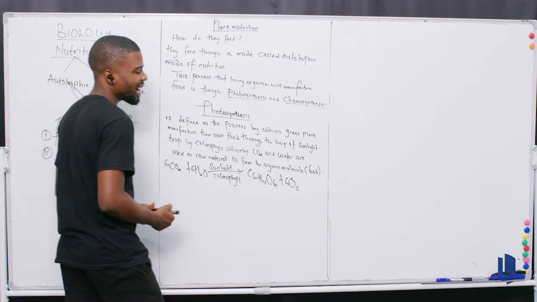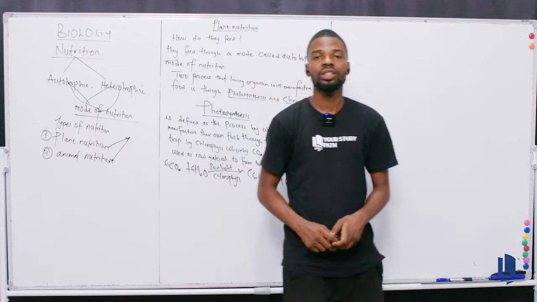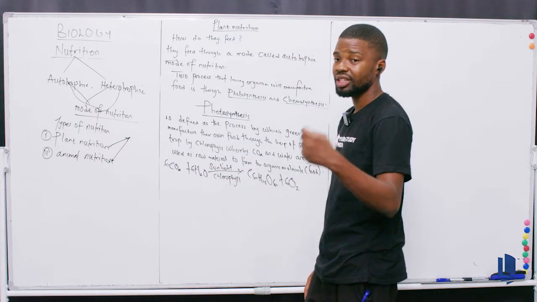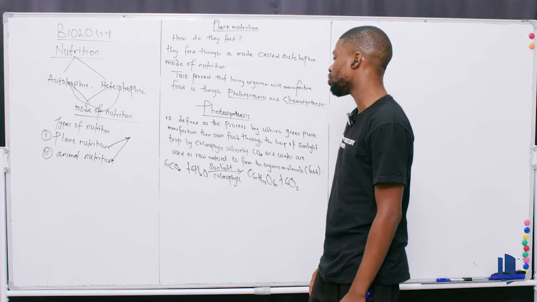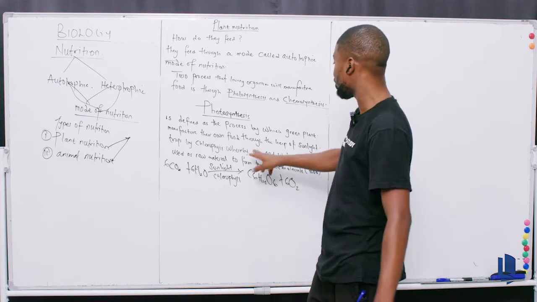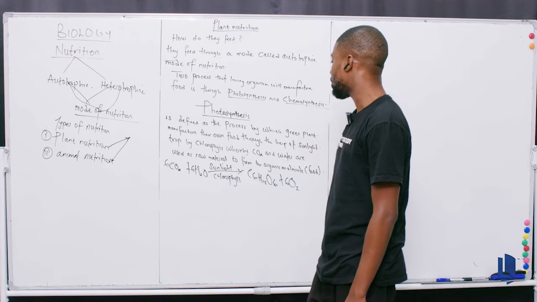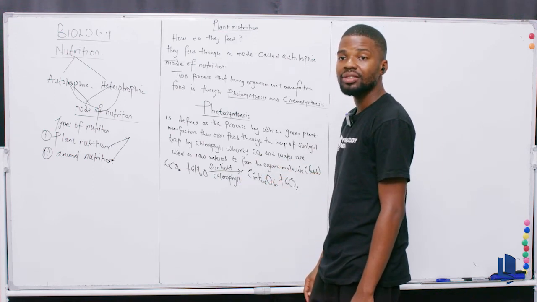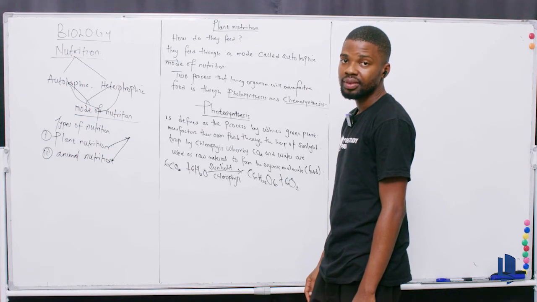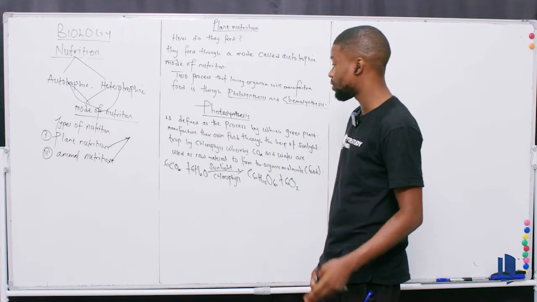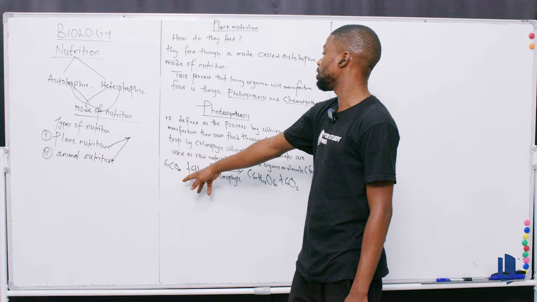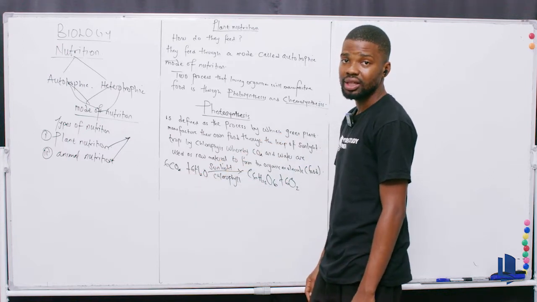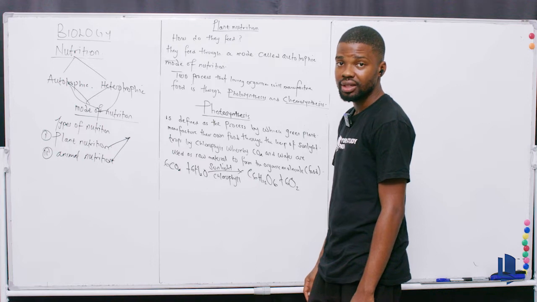Now, this is where they ask the main question. This is where you see them asking good questions. They start asking you this popular question. Hear this question. They'll ask you, what is the raw material for photosynthesis? Your definition told you that already. What is the raw material? CO2 and what? Water. Is that the only raw material? No. But the major raw material for photosynthesis is what? CO2 and what? Water. Are we good?